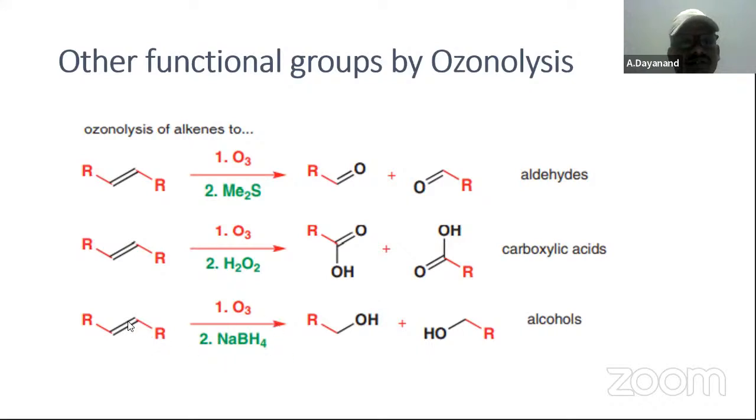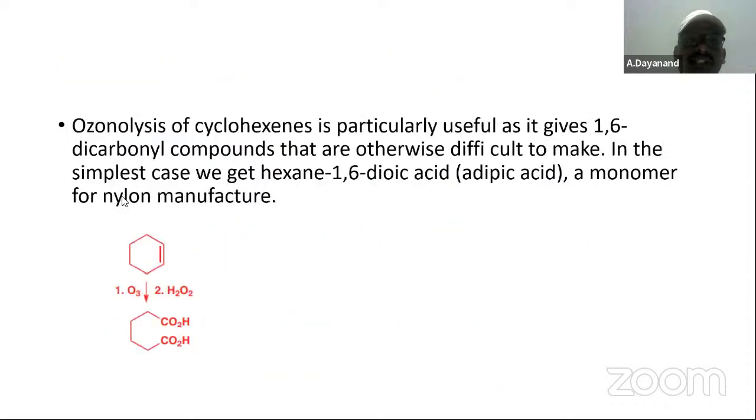Otherwise, we can convert them into alcohols also by using sodium borohydride, which reduces everything. It gives alcohols. So from alkenes directly we can prepare alcohols, carboxylic acids, and aldehydes. All these are addition reactions. Ozonolysis is helpful for it.